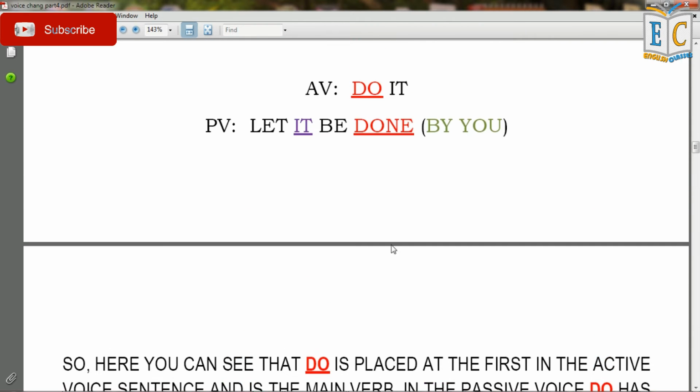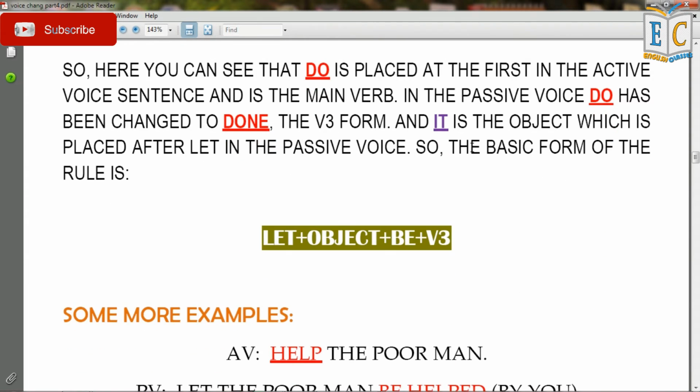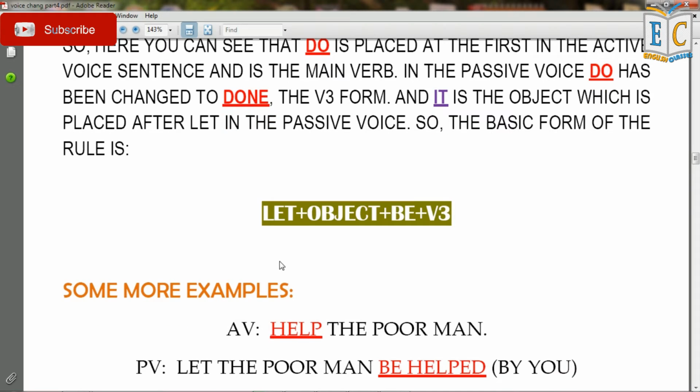Here you can say this object is placed after let, before be. So the basic form of the rule is let followed by object followed by be followed by V3, which is the third form of the verb, or past participle form of a verb.